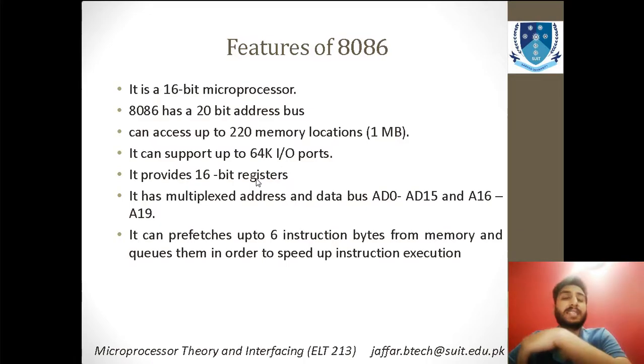Basically we have multiplexed the address bus and data bus as we did in the previous 8085A, and it can prefetch up to 6 instruction bytes from memory and queue them in order to speed up instruction execution. Now what does this sentence mean?